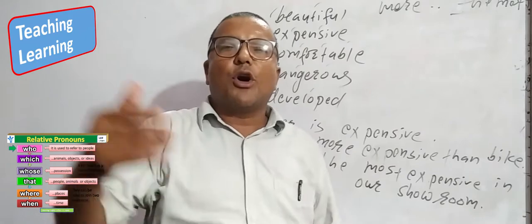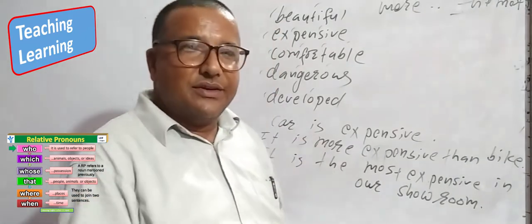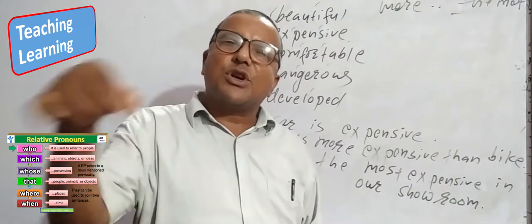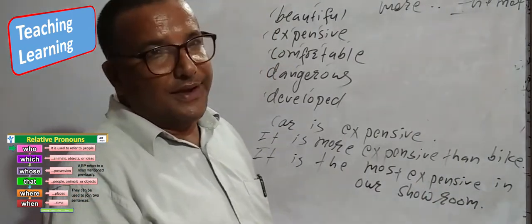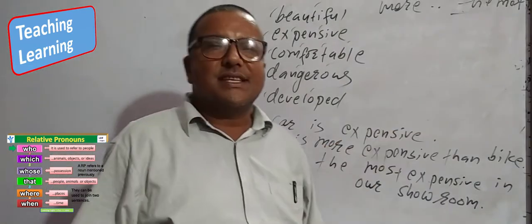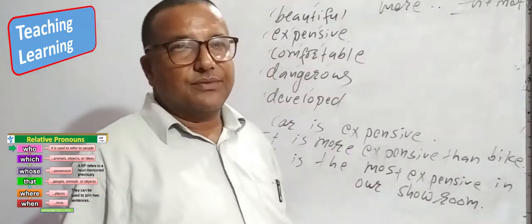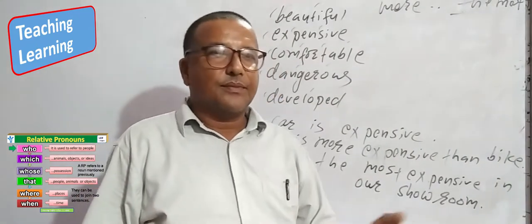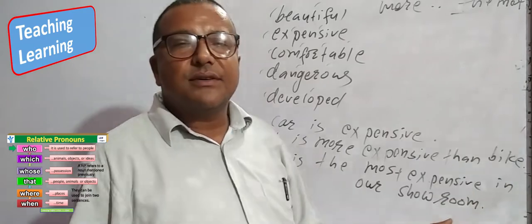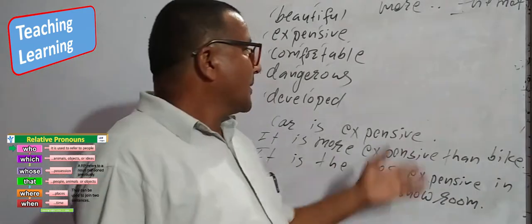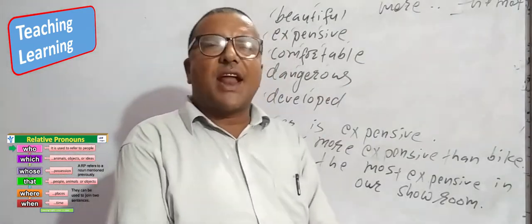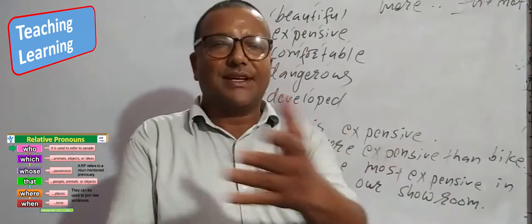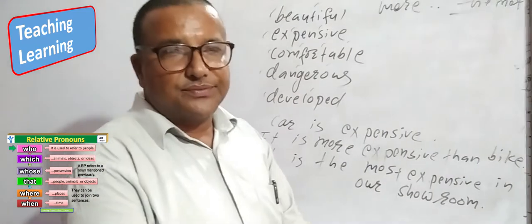She is more beautiful than other actresses, because I don't blame others. She is the most beautiful in India. Honda is expensive. Honda is more expensive than Bajaj. Honda is the most expensive. Canada is developed. Canada is more developed than Norway.